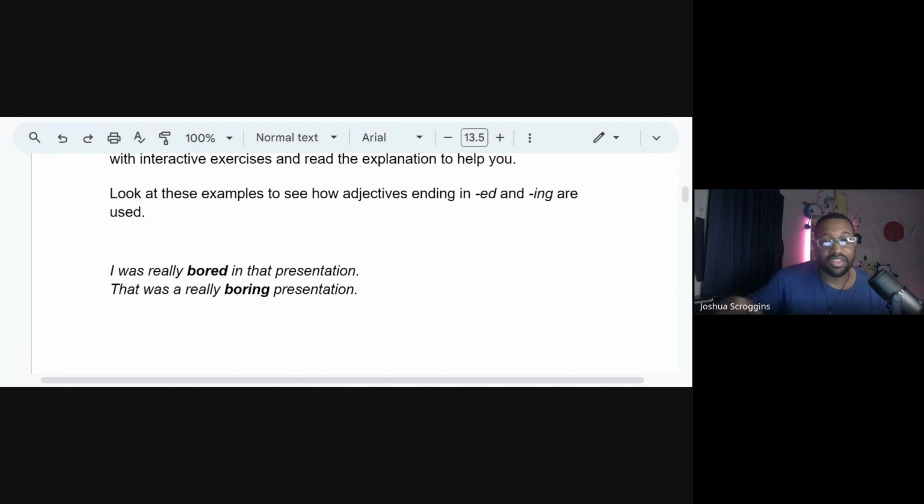The difference right here is what the adjective is focusing on. The first one focuses on I, the subject. So this first sentence isn't talking about the presentation at all. It's focusing on me. I is the topic. And the second sentence is talking about the presentation. The first one tells us the condition of me: I was bored in the presentation. And if you wanted to, I always tell people this, you could completely get rid of this and it would be a complete sentence. I was really bored.